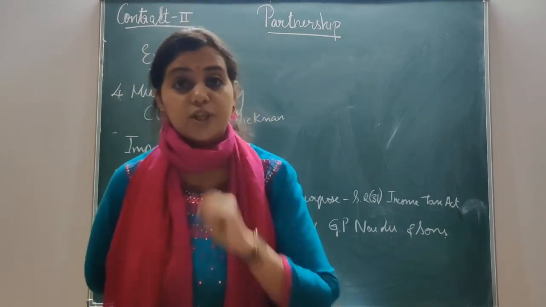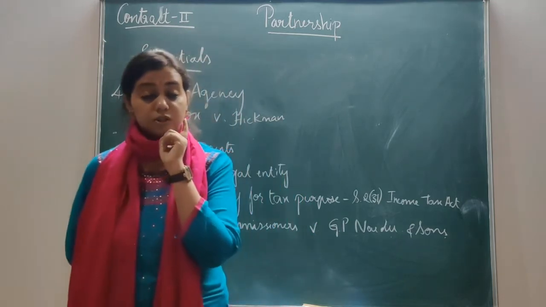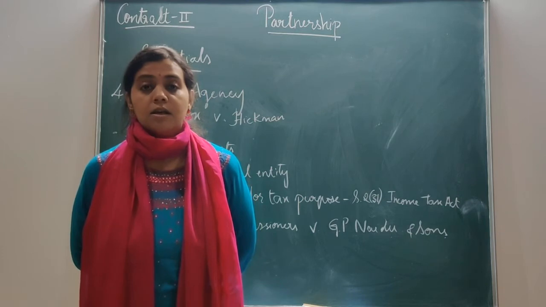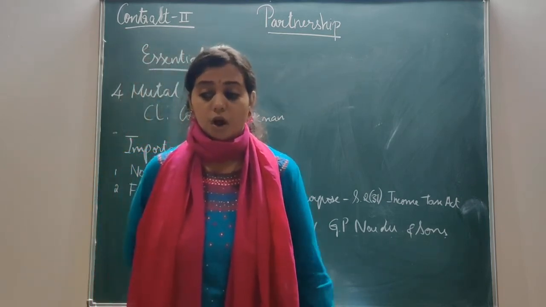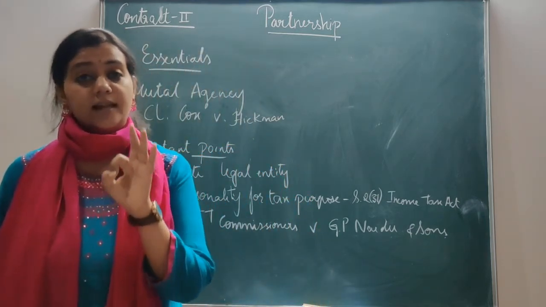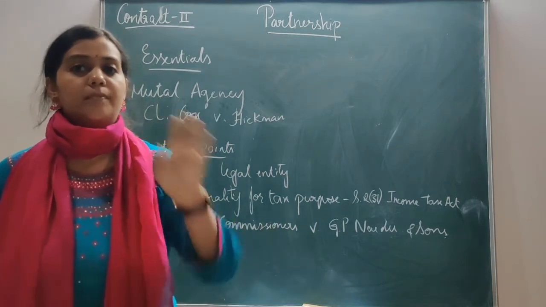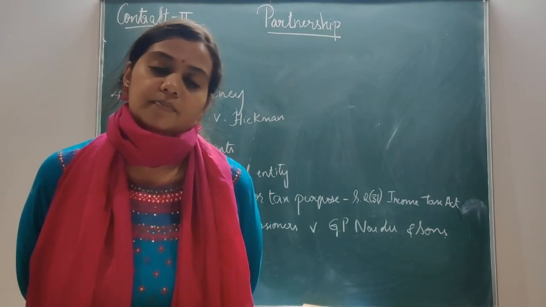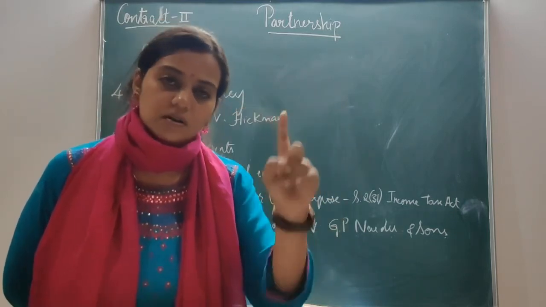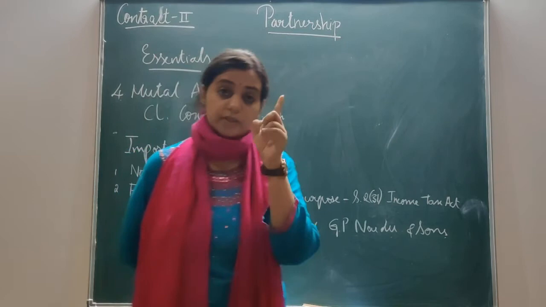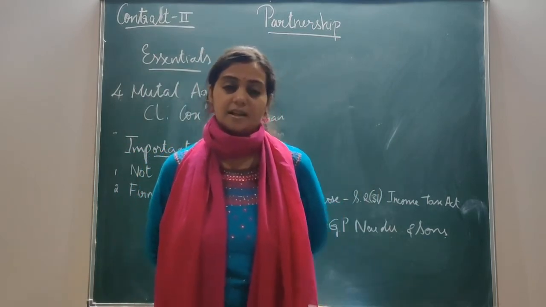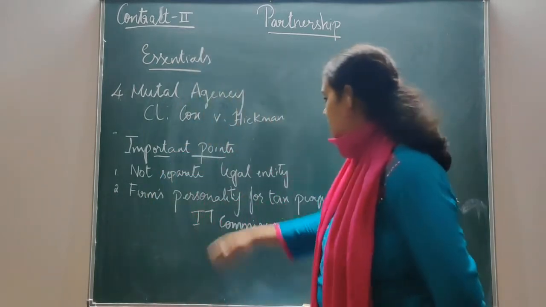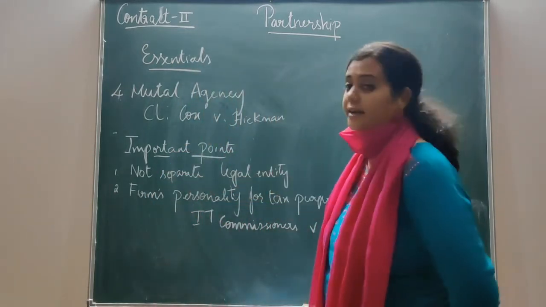It is an artificial juristic person, whereas partnership does not have a legal personality distinct from its members. The members are separate and the firm is a separate one. But in a company, the members of the company, that is the directors, they are representing the company. But under the eyes of law, a partnership firm is not a separate legal entity.